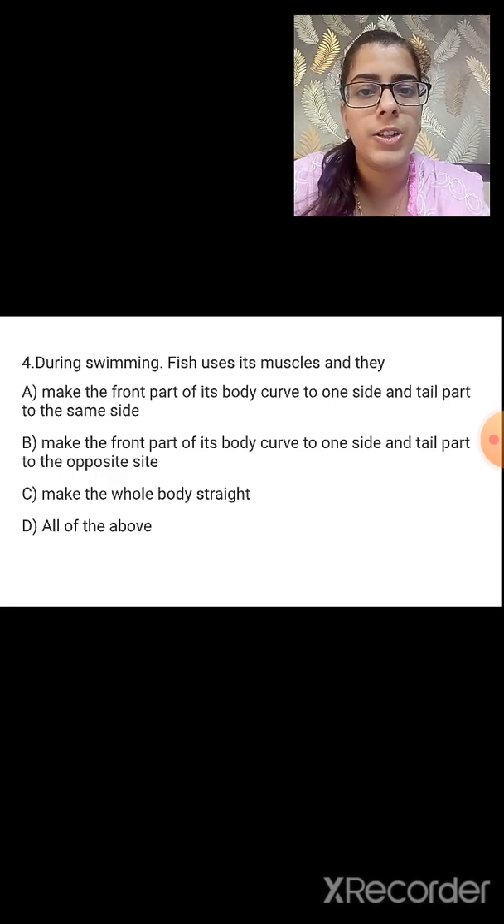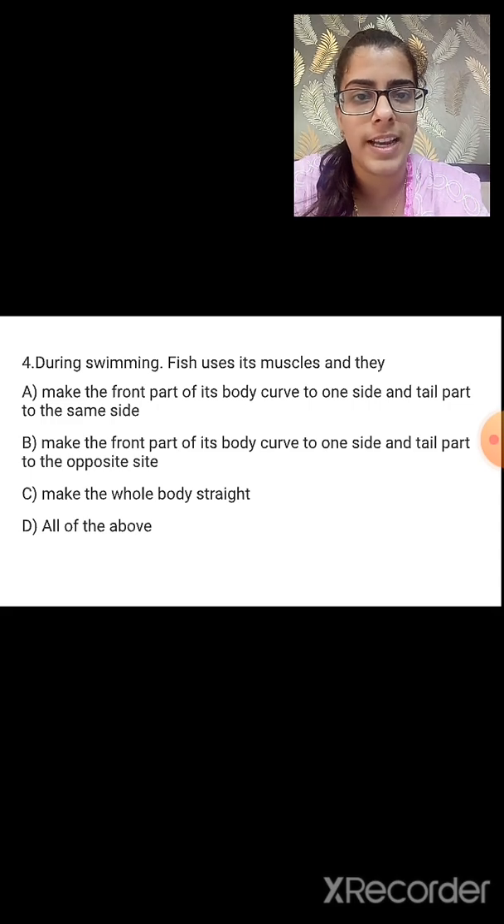Fourth, during swimming, fishes use their muscles and they make the front part of the body curve to one side and the tail part to the same side. Make the front part of the body curve to one side and the tail part to the opposite side. And make the whole body straight, or all of the above. It is option B. While swimming, the fish make the front part of the body curve to one side and the tail part to the opposite side.